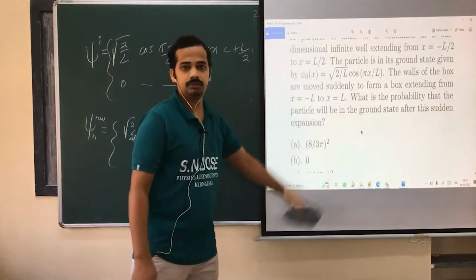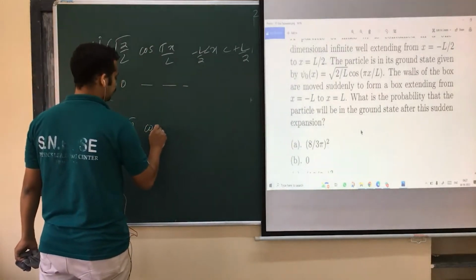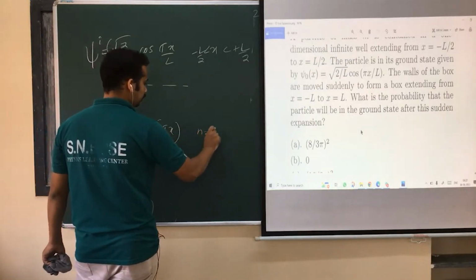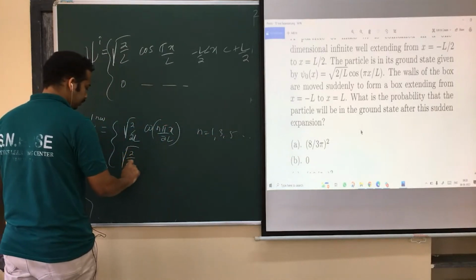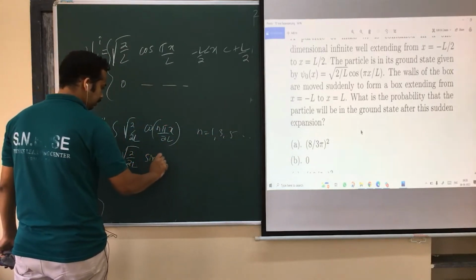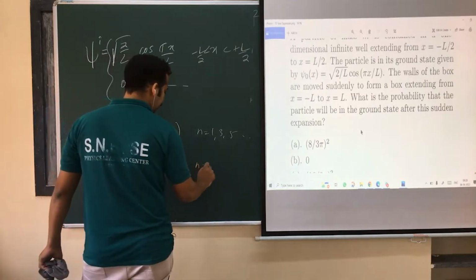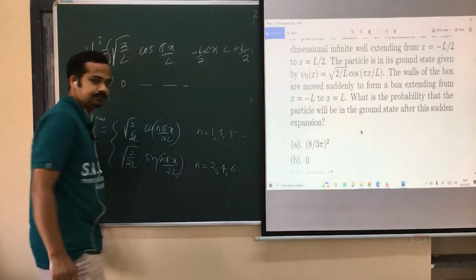The region runs from minus L by 2 to plus L by 2, so the length of the box is L. The eigenfunctions are cos(n pi x by 2L) for n equal to 1, 3, 5, and so on, and root of 2 by 2L sine(n pi x by 2L) where n is equal to 2, 4, 6, and so on. Am I right?